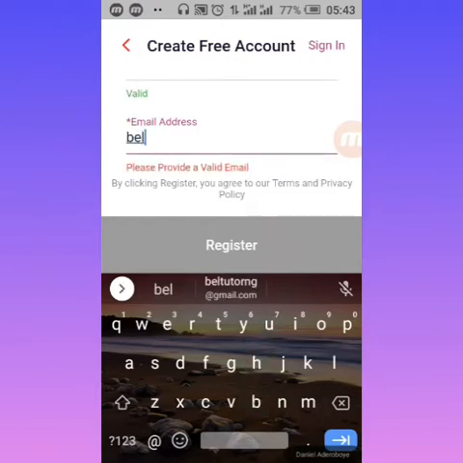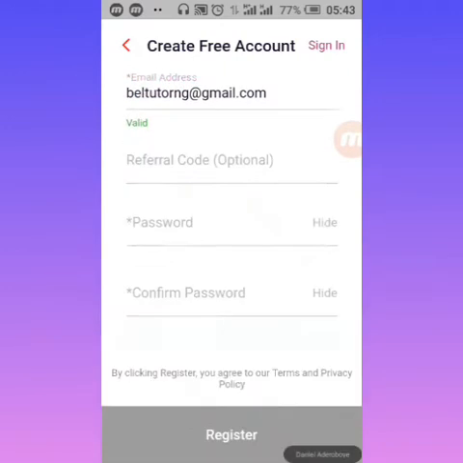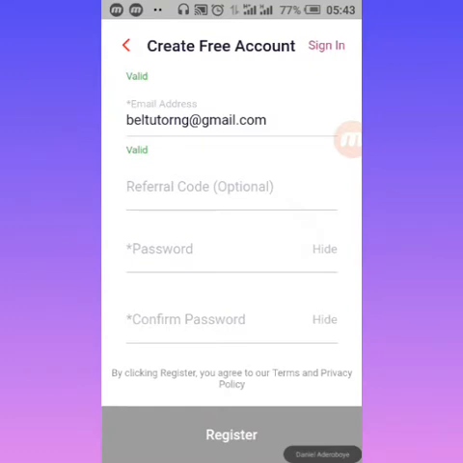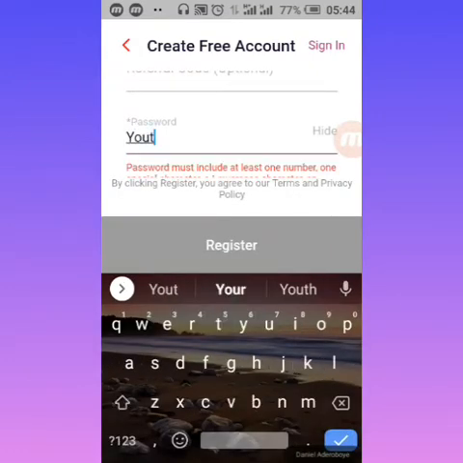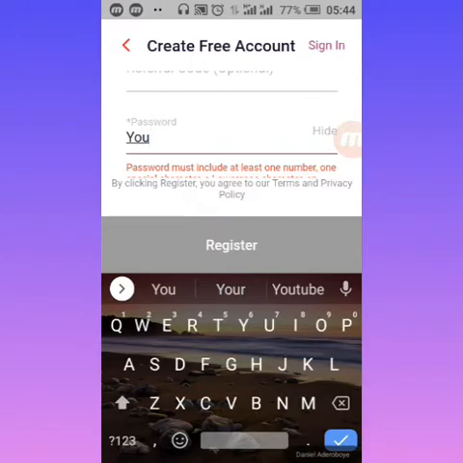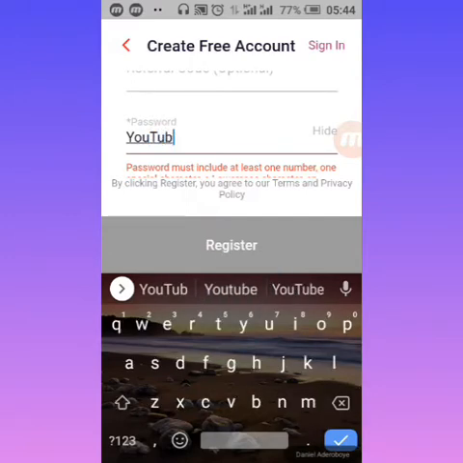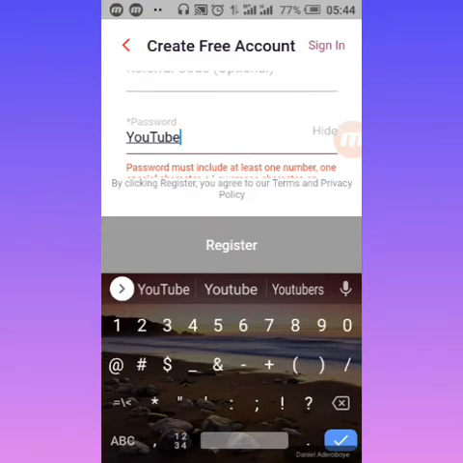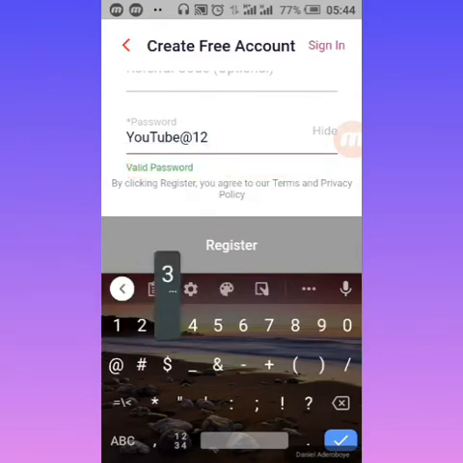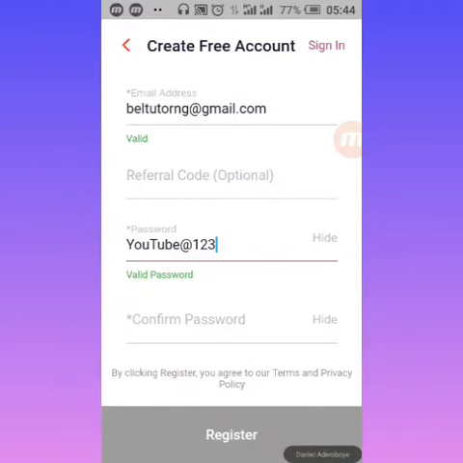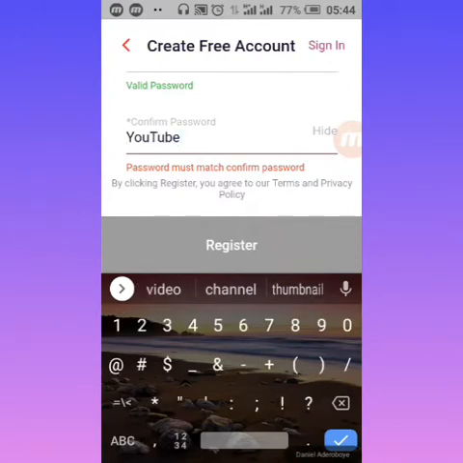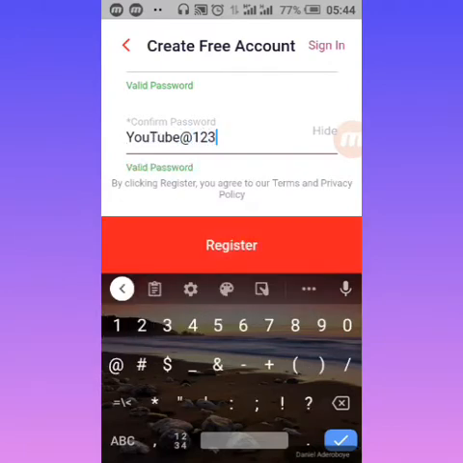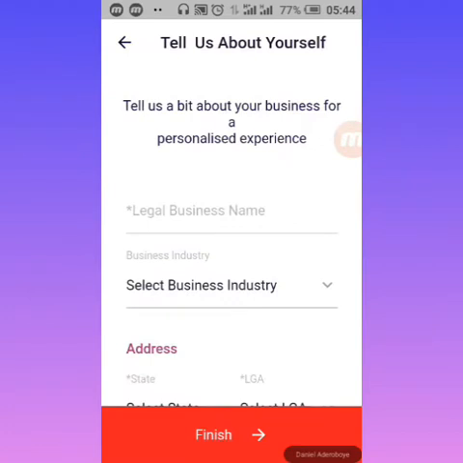So I'm just going to put this email account there. Then this referral code is optional, so I can leave it the way it is. So let me just call it YouTube at 123. Let me call this password YouTube at 123 and just repeat it again. You know, this is a domain account, so you can see my password. It is not going to be my real password. Then you're going to click on verify to verify it.